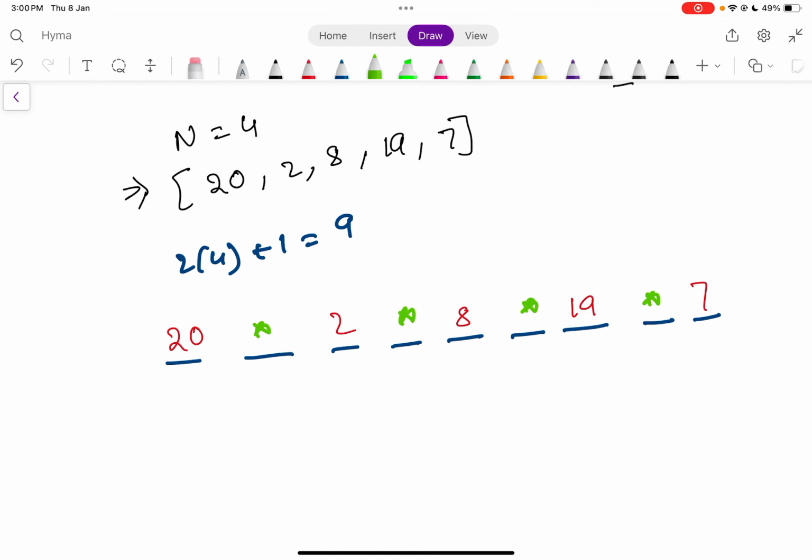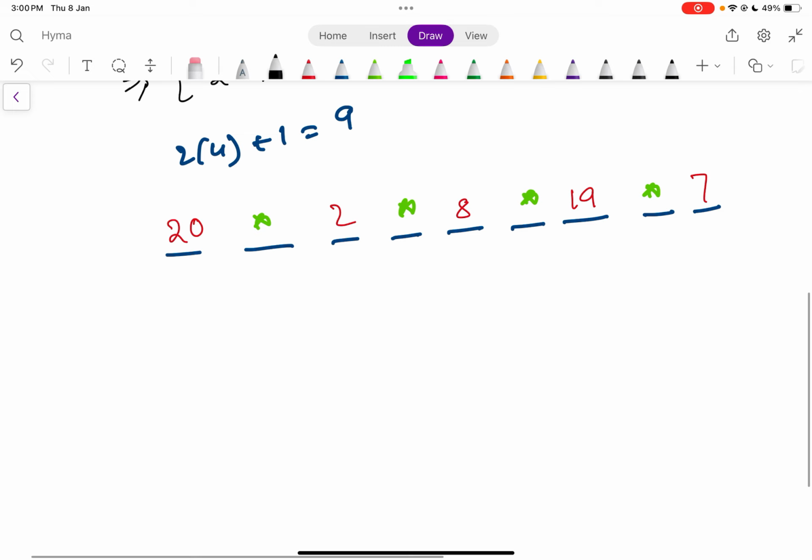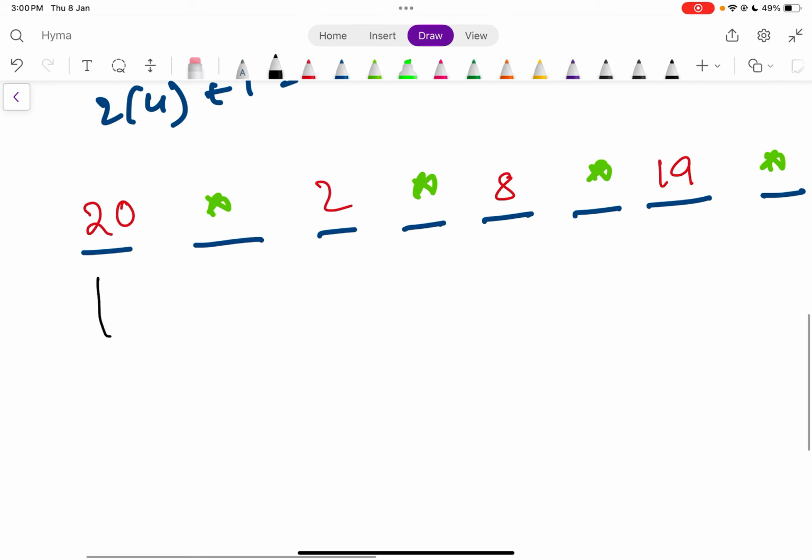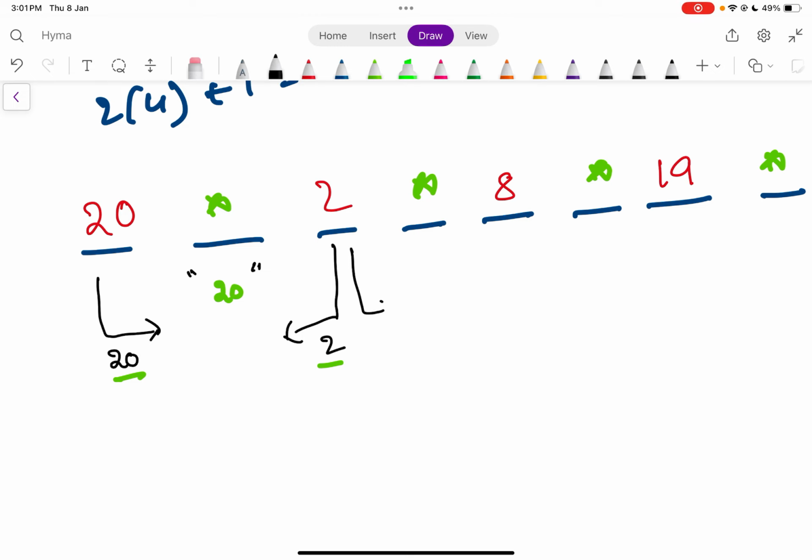If you decide to sit over here, then this person will give a hype of 20 and this person will give a hype of 2. So the loudness will be the maximum among these two; the maximum of 20 and 2 is 20. If you sit over here, the loudness will be the maximum of 2 and 8, which is 8.